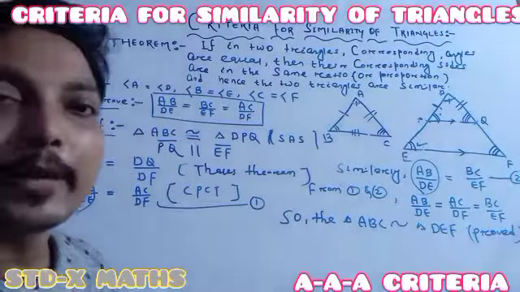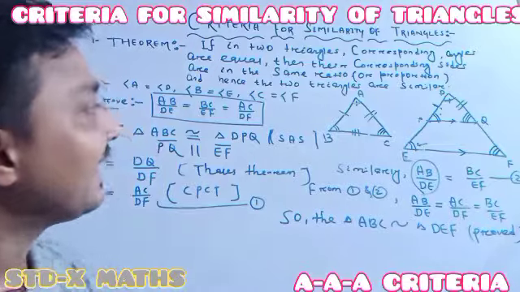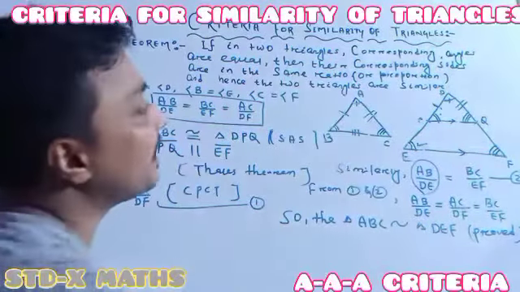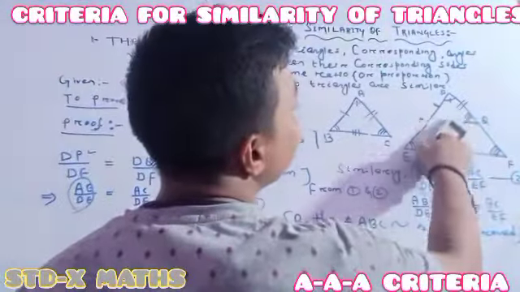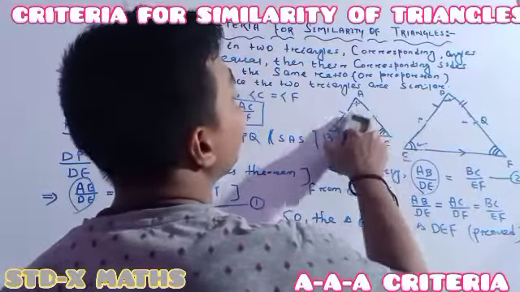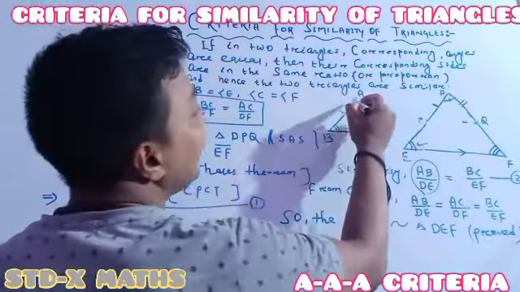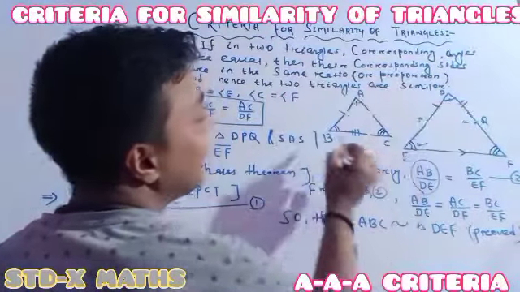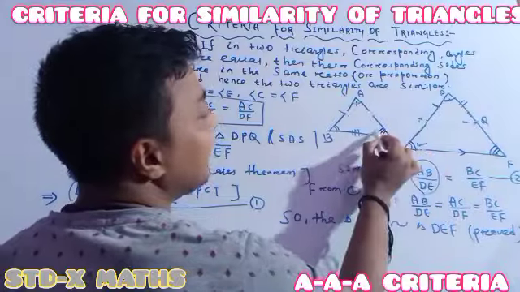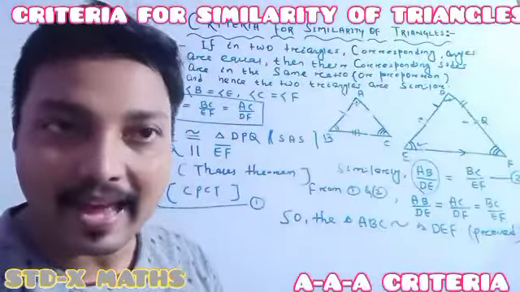Remember, one important thing I am saying: it is all about our AA similarity criteria. According to the AA similarity criteria, here I am erasing once again so that you can understand the figure well. See, actually it says if this angle is the same as this angle, this angle is the same as this angle, and this angle is the same as this angle, then the two triangles are similar.